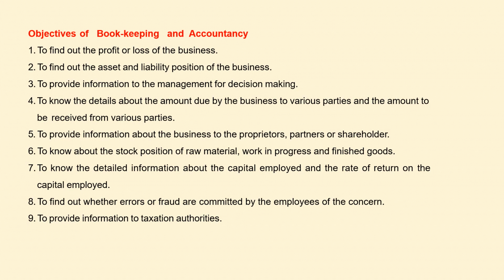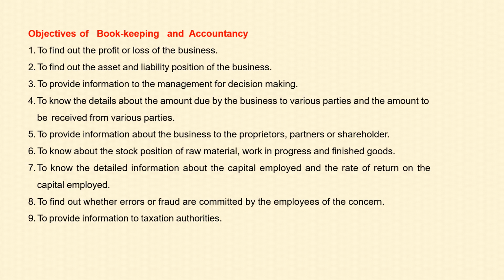Those are: one, to find out the profit or loss of a business; two, to find out the asset and liability position of the business; three, to provide information to management for decision making; four, to know the details about the amount due by the business to various parties. That means how much amount is to be given to various parties by the business, and the amount to be received from the various parties. Fifth one, to provide information about the business to the proprietors, partners or shareholders.